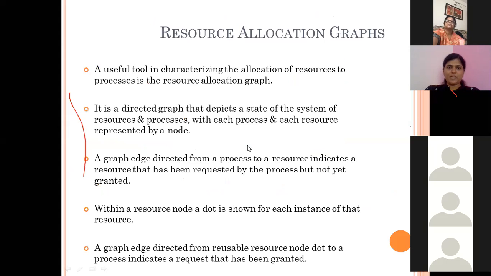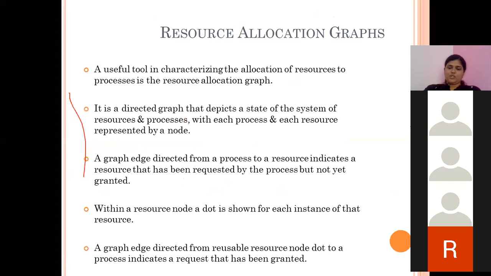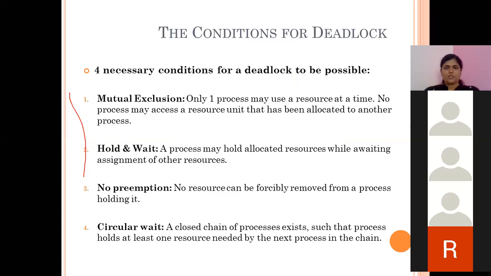The same thing will be explained here, which we have seen by referring to these diagrams. That diagram is nothing but the resource allocation graph. Now, how to find out if there is a deadlock? There is definitely a deadlock if 4 conditions are present in the system. We can say these are the necessary conditions for deadlock to occur in the system.